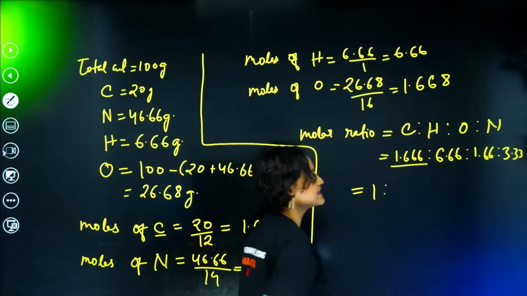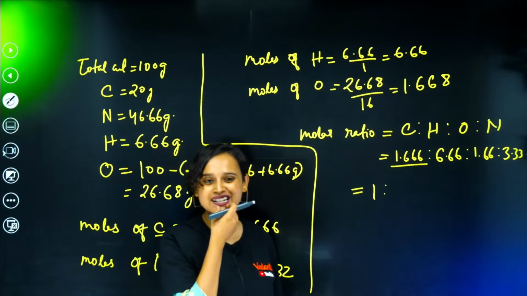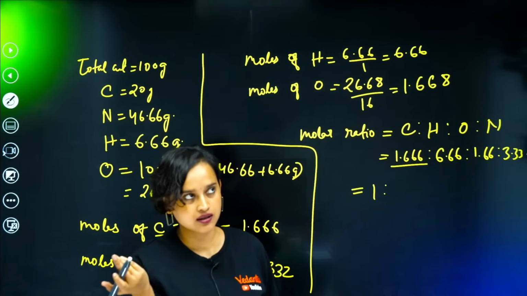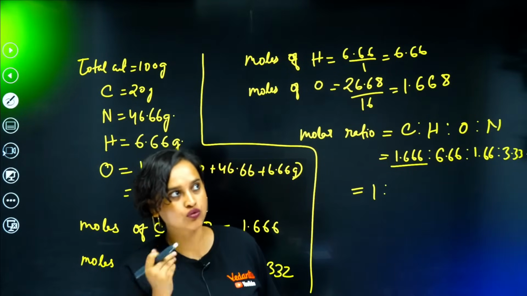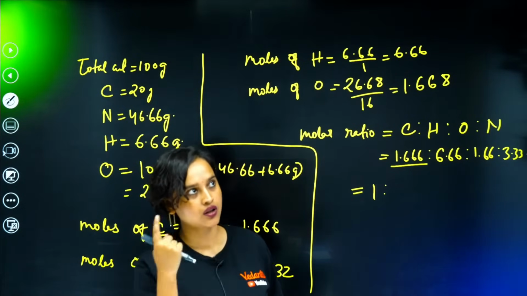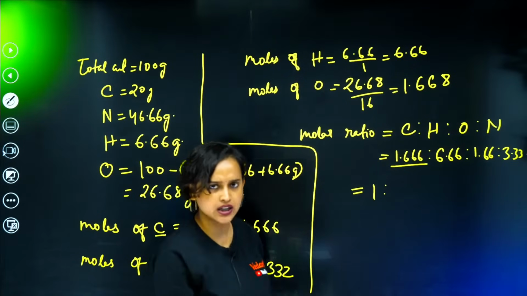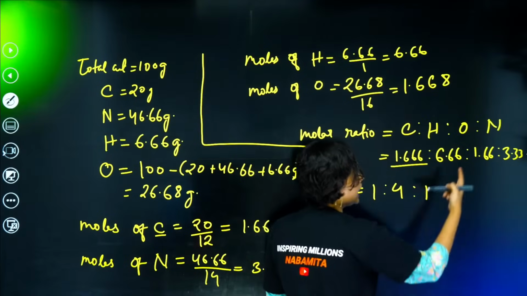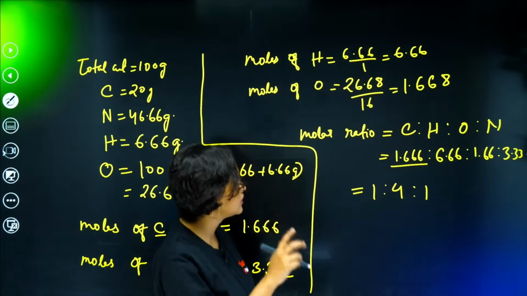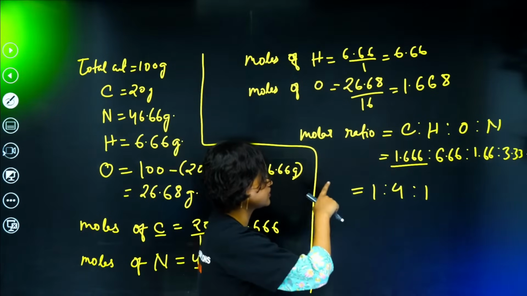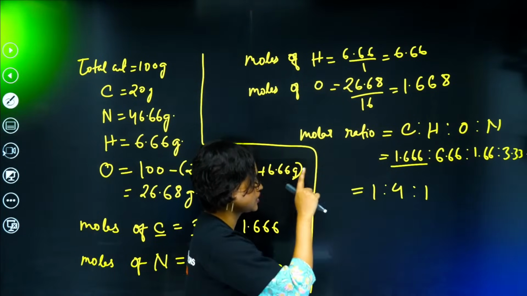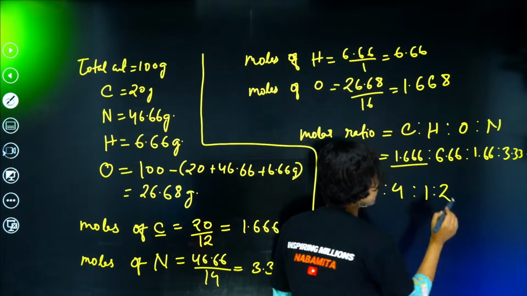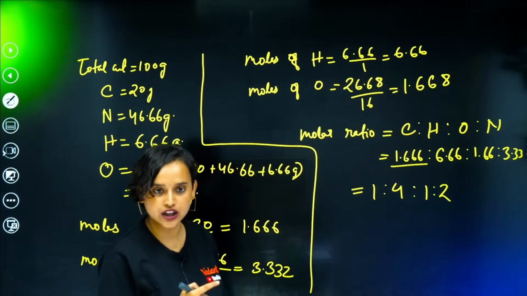For 6.666 divided by 1.666, how much will I get, guys? 6 divided by almost 2, if I do, then 2, 4, approximately 4. Okay, 4. This will again be 1. And for 3, this is here 1.6, this is 3. So 3, 1.5 into 2, this will be 2. If I am not wrong, this is going to be approximately 2.